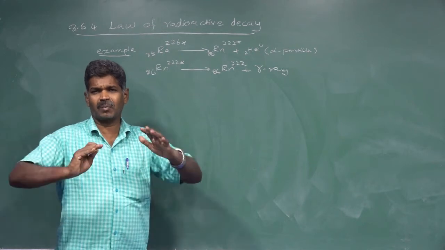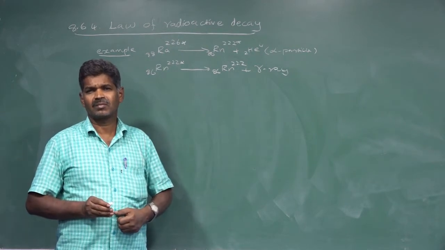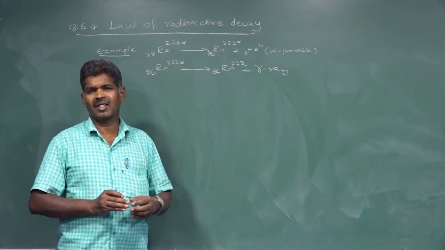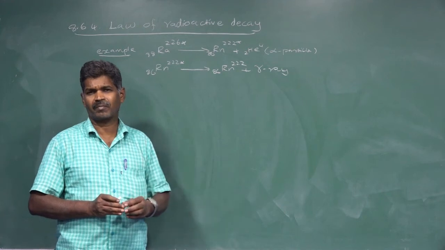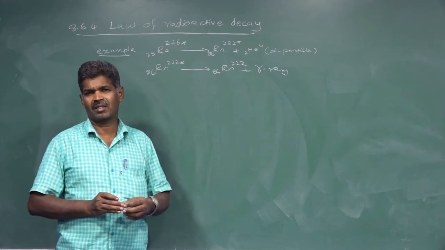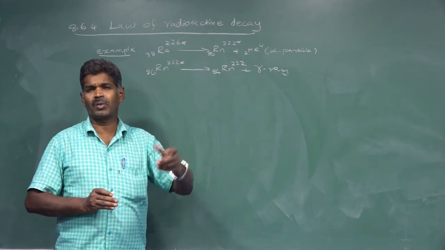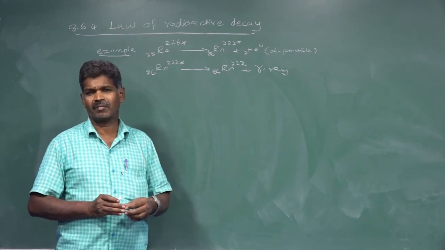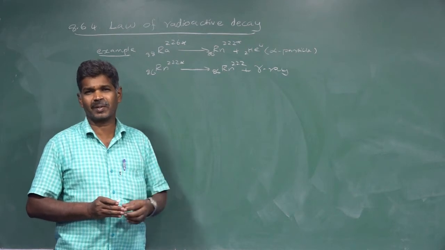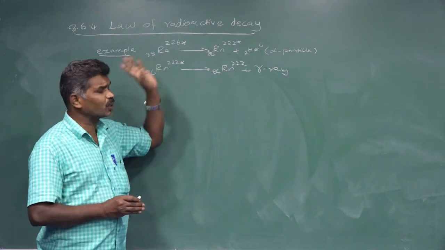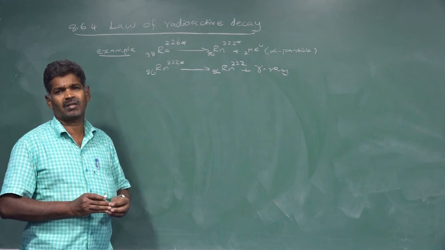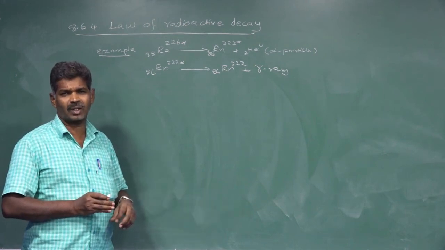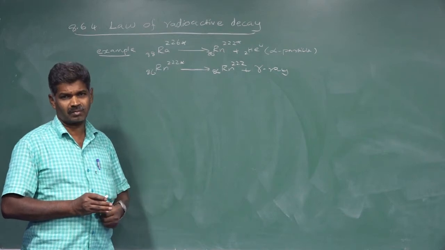But in our total number of elements, a certain number of elements disintegrate in a particular time. Based on that, the number of disintegrations happening in that particular time can be given by the law of radioactive decay, or radioactive law of disintegration.